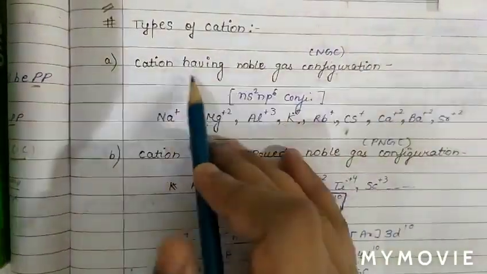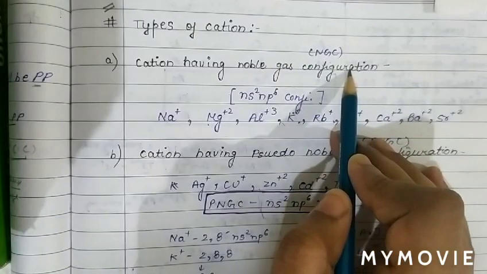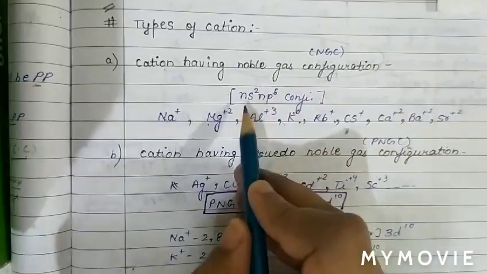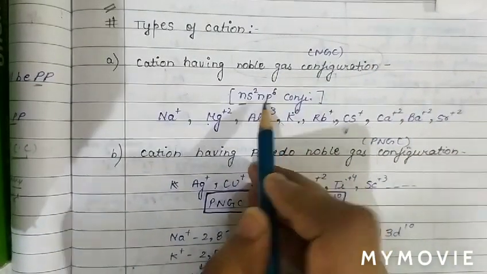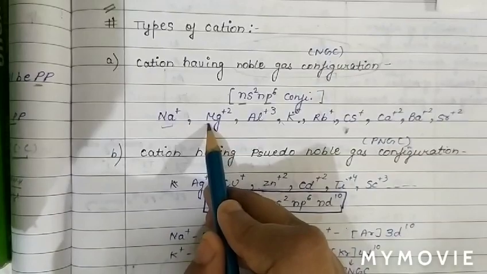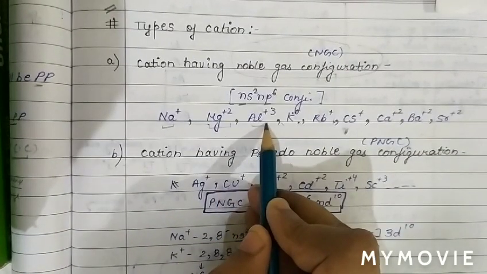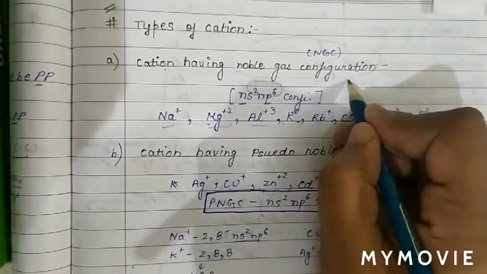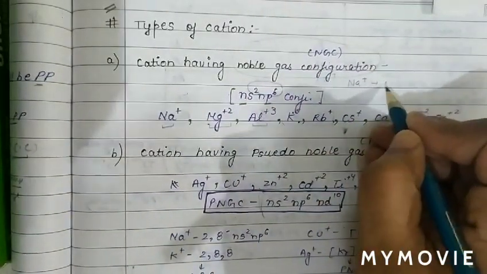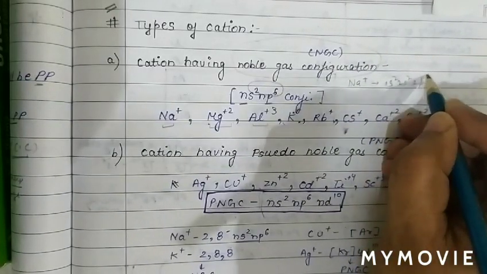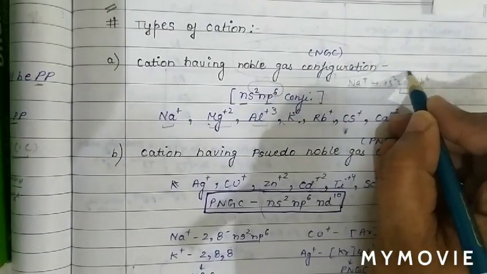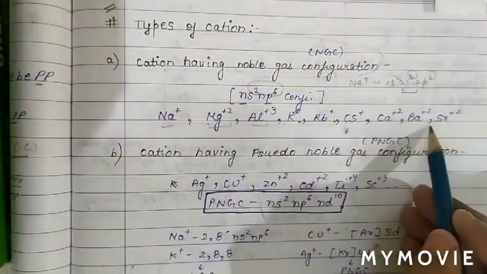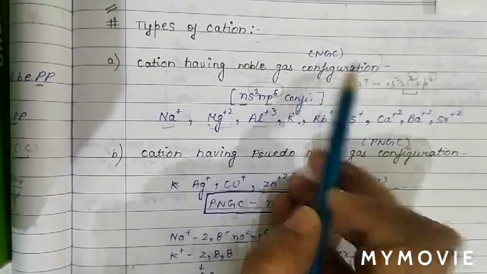Types of cation: basically, the cation having noble gas configuration. If the cation with noble gas configuration is present, then the configuration will be ns2 np6, like these cations: Na+, Mg2+, Al3+. In all of these, the valence shell contains 8 electrons. For example, Na+ is 1s2, 2s2, 2p6. The valence shell is the second shell, and in the second shell there are 8 electrons. So these are the cations having noble gas configuration.